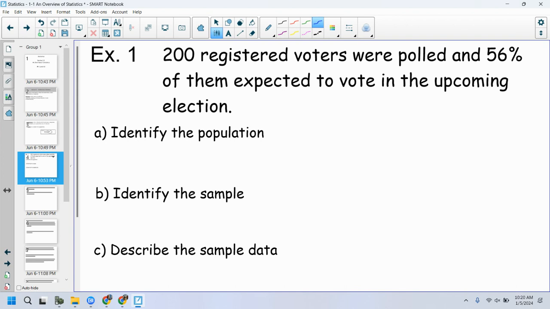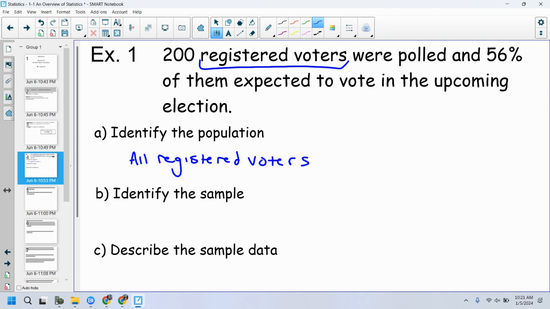Look at the way it's worded. 200 registered voters. Okay, registered voters. So all registered voters. That's everybody in this. So be as specific as possible when you're talking about the population, but you want to say that it's all of that thing. All registered voters. Right? All registered voters were polled, and 56% of them expected to vote in the upcoming election.